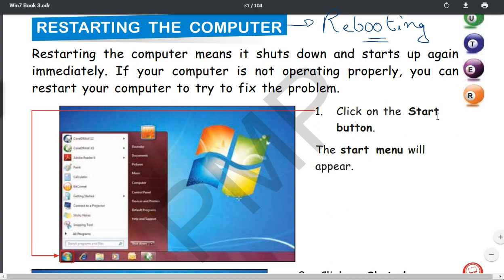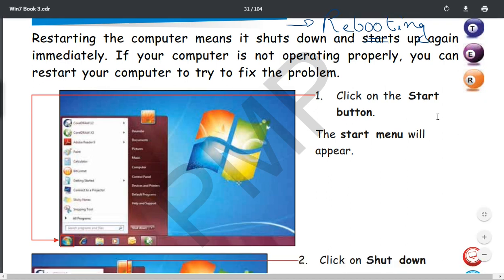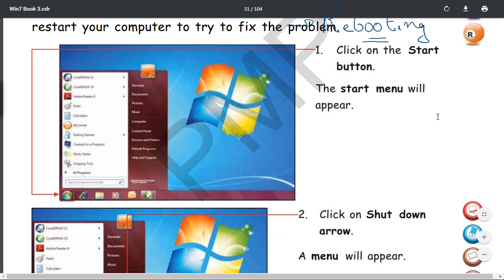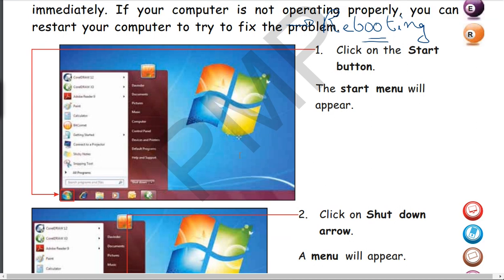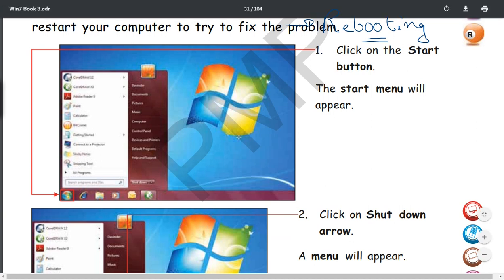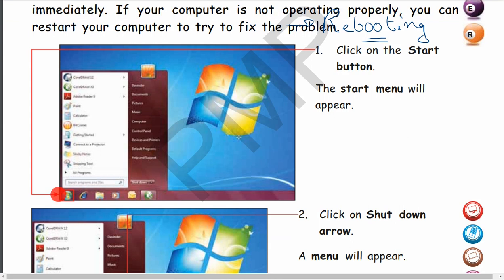Alright. Moving on. So how to restart? First, click on the start button. Where is the start button? You can see, children, this is the start button. Click on the start button, and the start menu will appear. Then click on the shutdown arrow, going to the right corner.